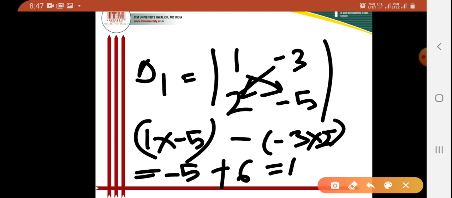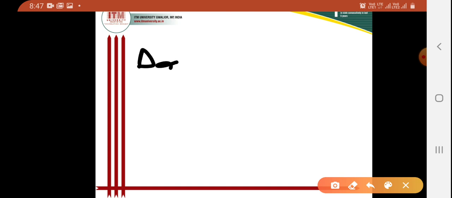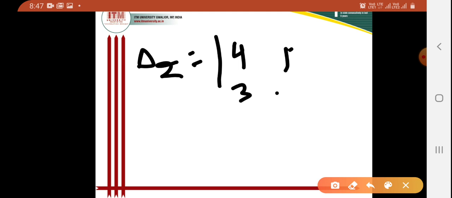Okay, so there I have to put the value of 1 and 2 at the second column, and the first column will be as it is. Okay, so now I am writing the determinant of del 2. When I am writing the determinant of del 2, it will be 4 or 3 and 1 and 2.